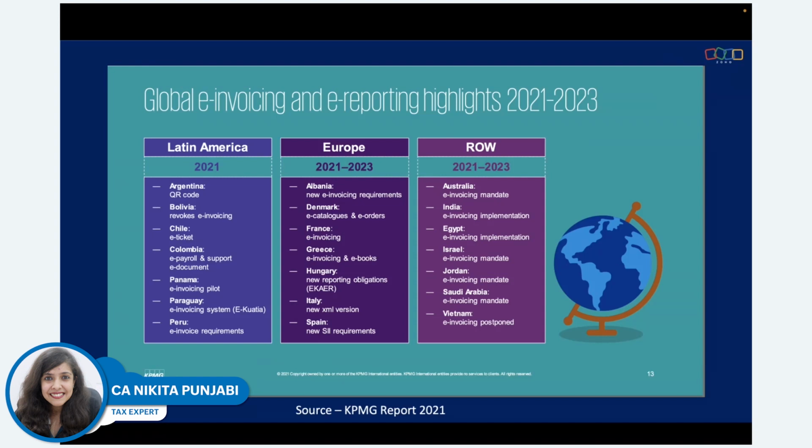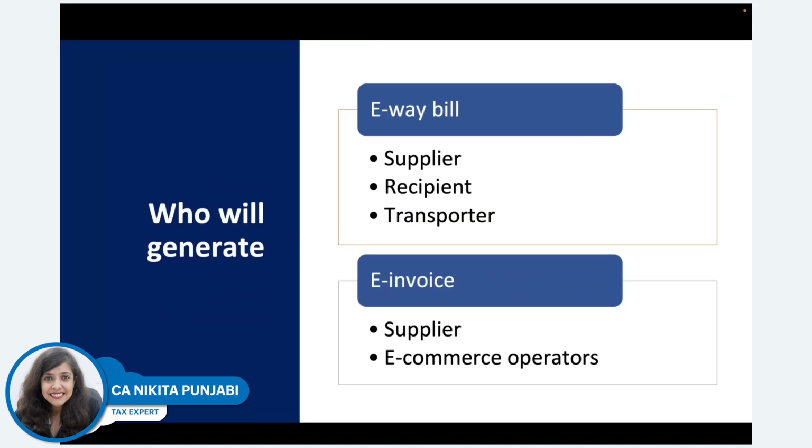And that is what they're trying to tap. If you see globally, e-invoicing, in India, is in the implementation stage, and up to 5 crores is getting implemented from 1st August. In a few other countries, the mandate has come and it will be implemented in the coming years. Of course, in India, we've not been given as much time as compared to the other countries, but it is what it is, and we have to do e-invoicing now.